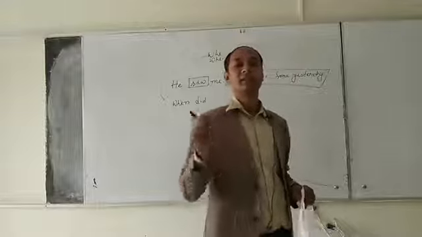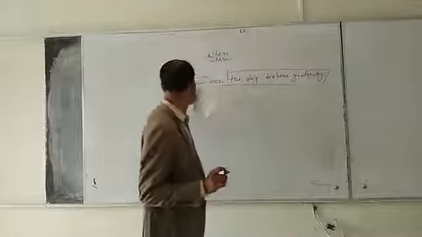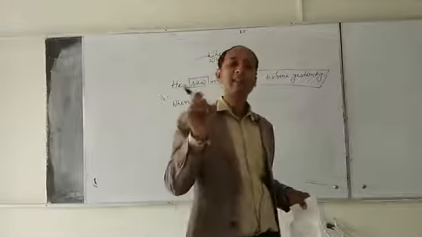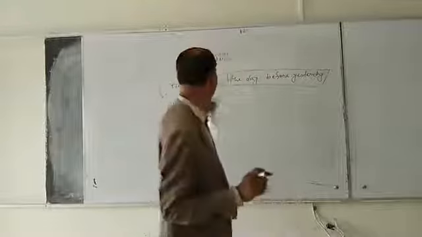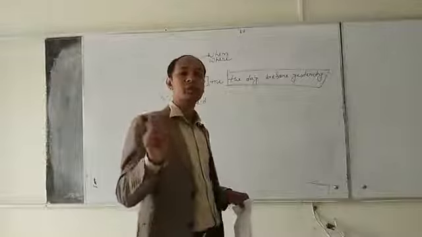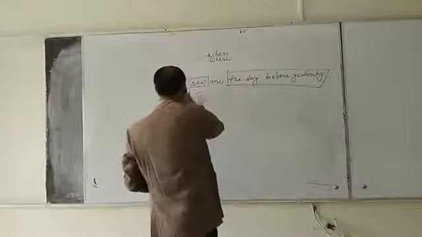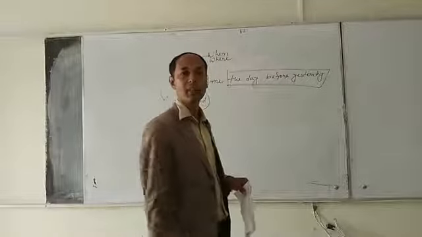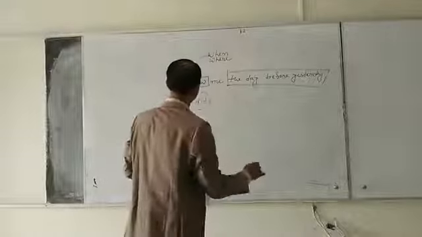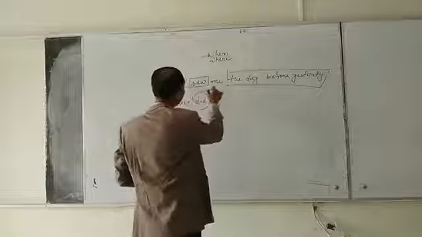I repeat it again. If the main verb is in past form, we will use did as an auxiliary verb. Okay? When did, then we have to put the subject.